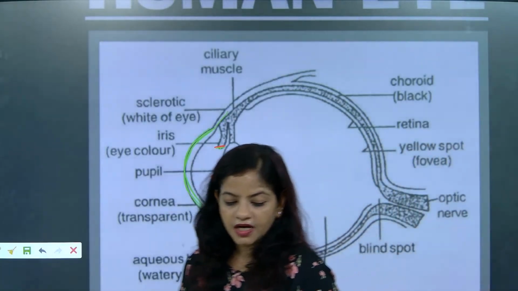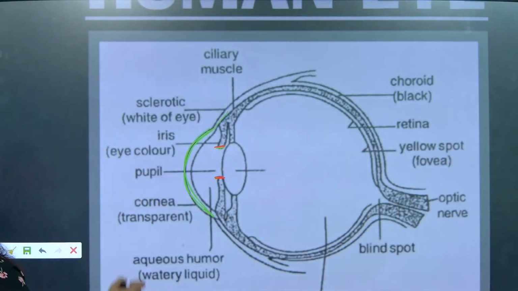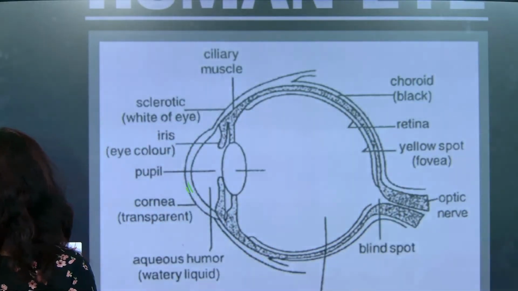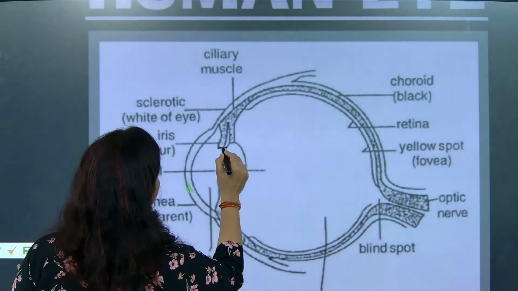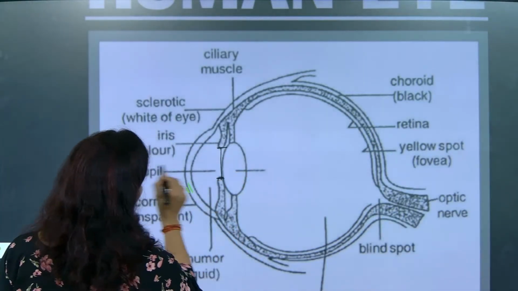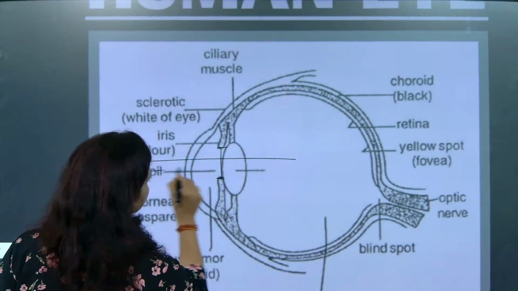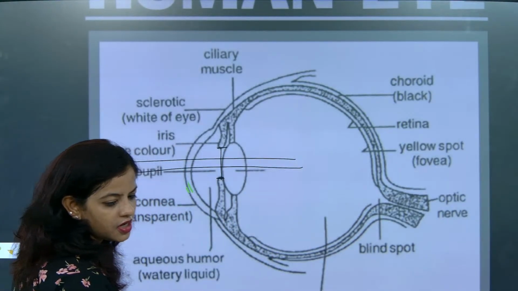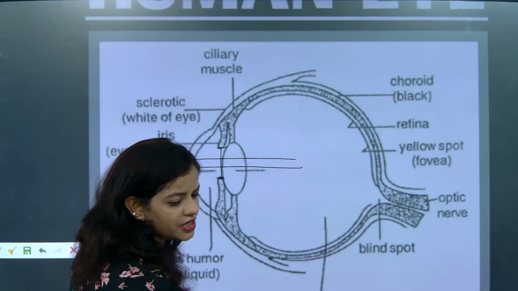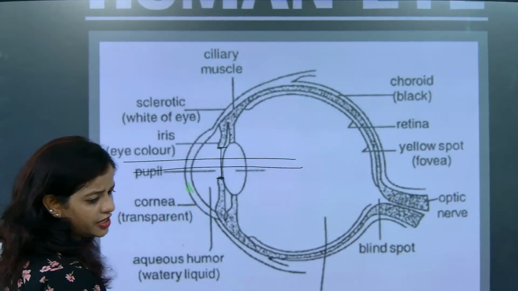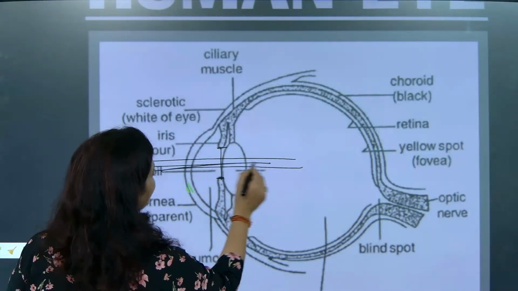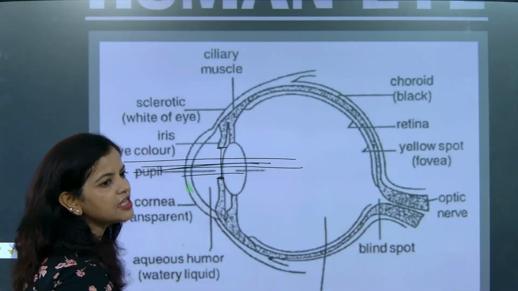Okay, now let's start. So here, when you are seeing this part, just try and understand this section. This part is exactly called the opening. Understood? And most of the light rays enter through this region. Got it? So most of the light rays are entering through which region, beta? Now look here, beta. This is exactly the region through which the light is entering.